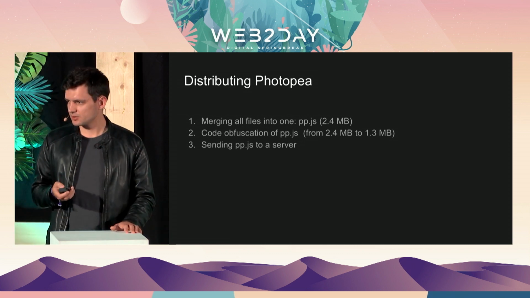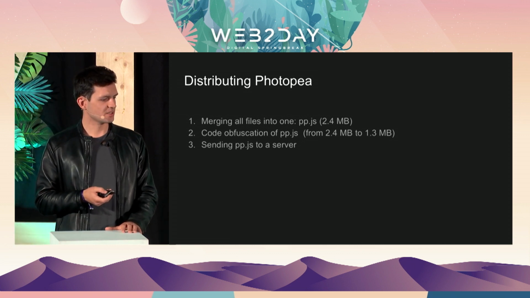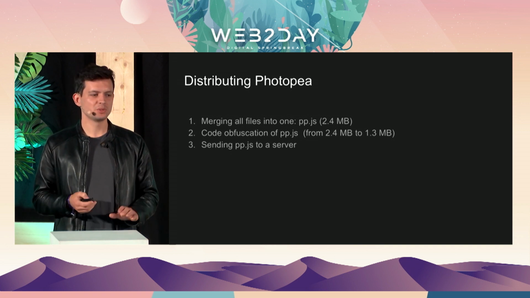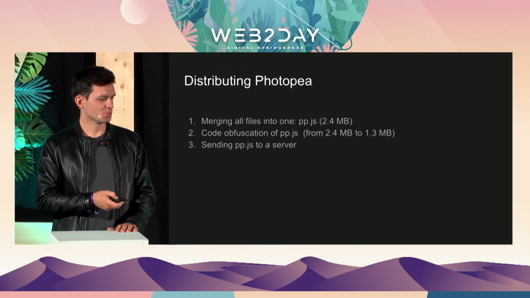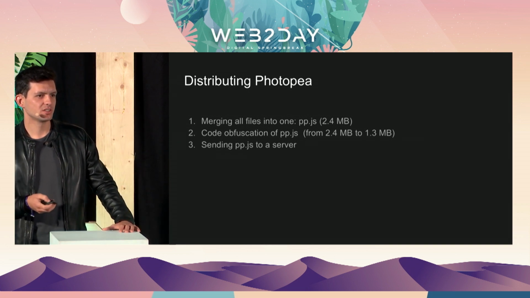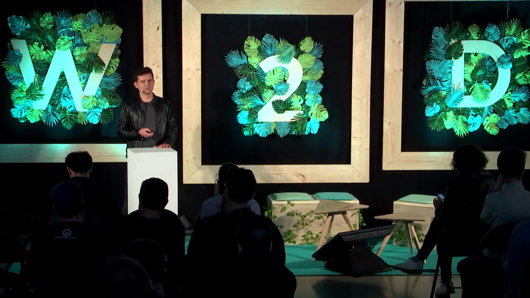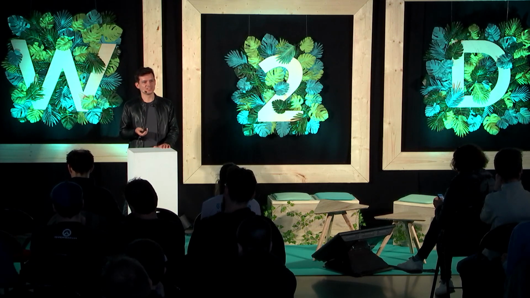Let me tell you something about the distribution. I merge all the files which I write into one big file, pp.js, which is 2.4 megabytes. Then I obfuscate this code and send it to a server. It all takes me about 10 seconds, and sometimes I update Photopea like 20 times a day. I add a new feature, and I want to have it online immediately so I can close the issue on GitHub. So sometimes I update it many times a day.